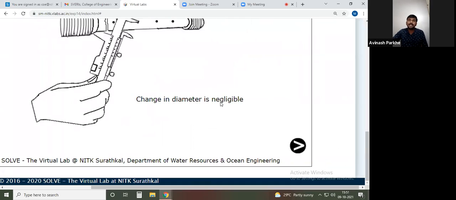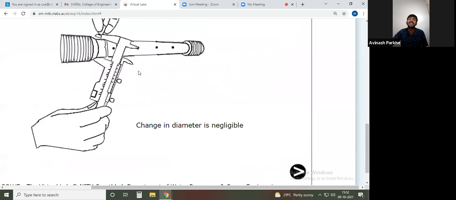Change in diameter is negligible. That means on the cast iron, that much variation is not taking place, or that many readings are not going to change. Therefore, they have given the statement like that. Change in diameter is negligible. That means a very small amount of decrease in diameter will take place in the cast iron. Why? Because its strength is high, maximum as compared to the mild steel.